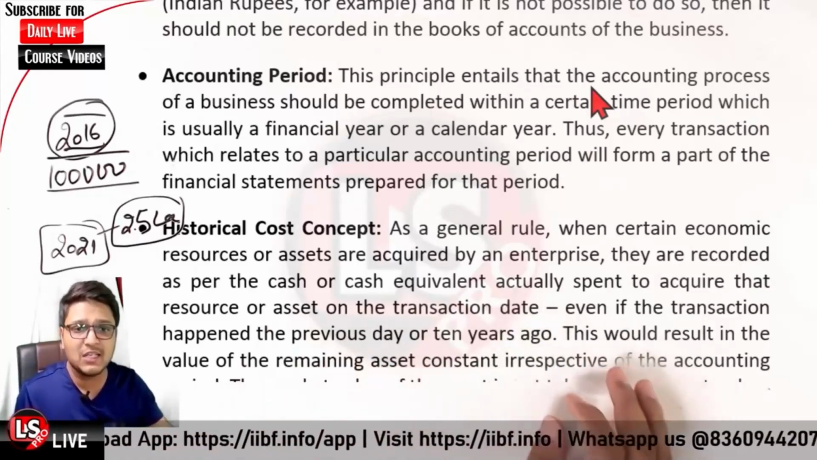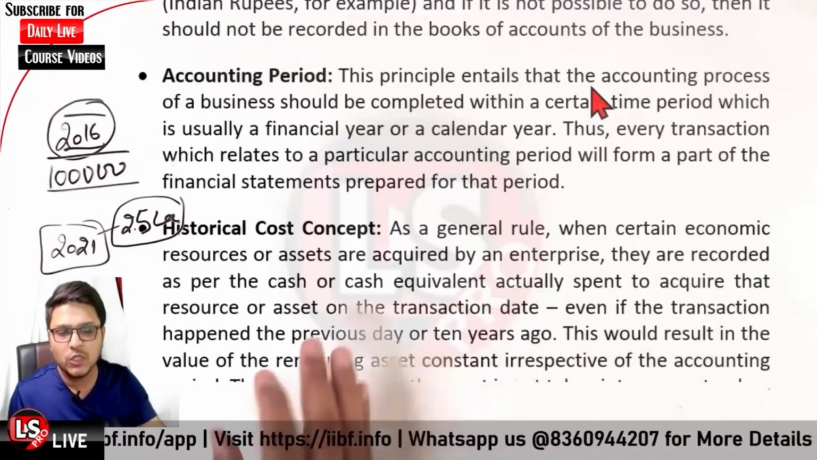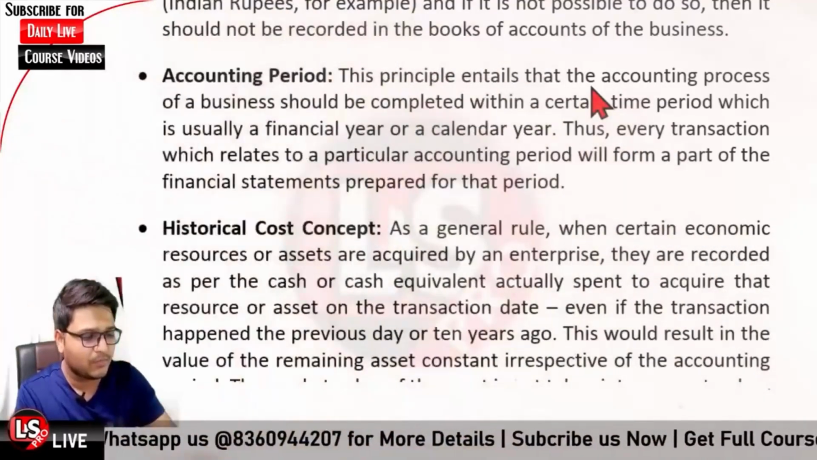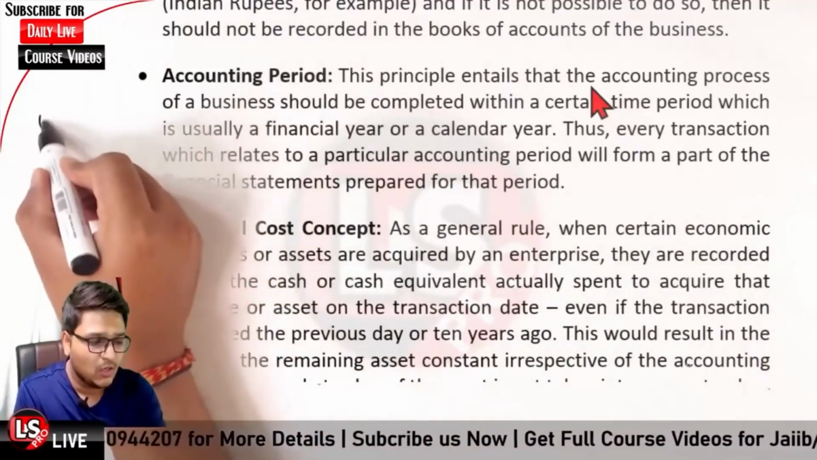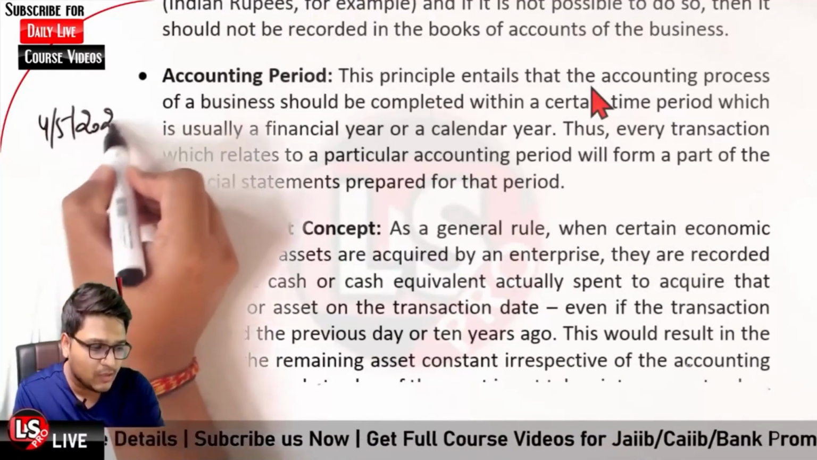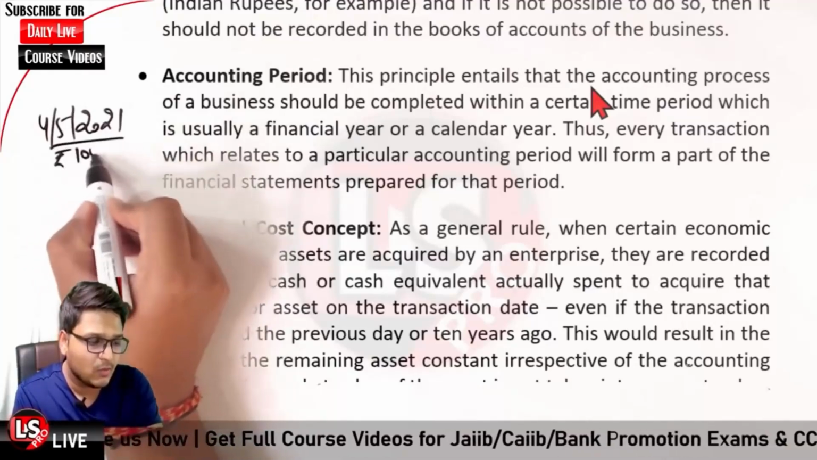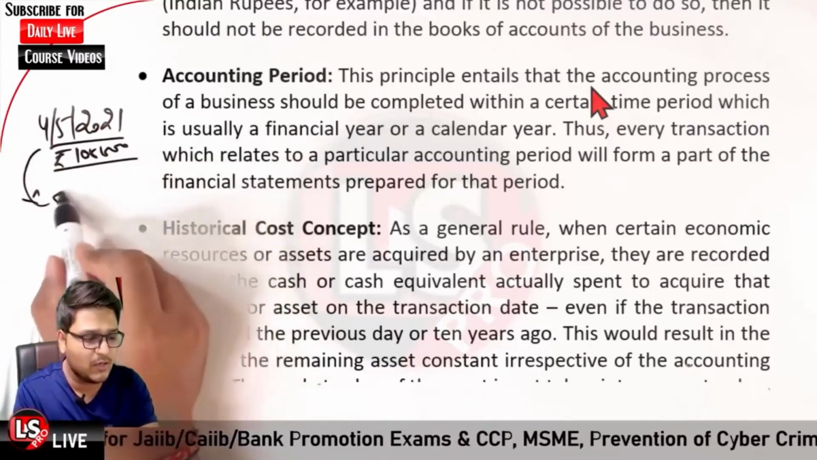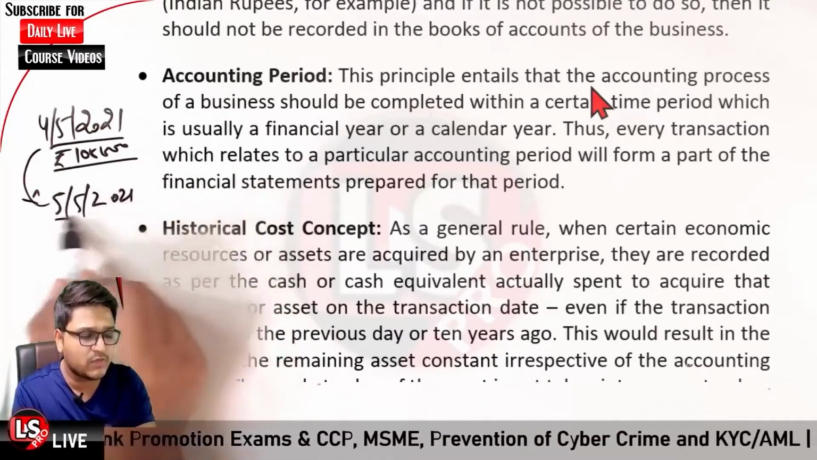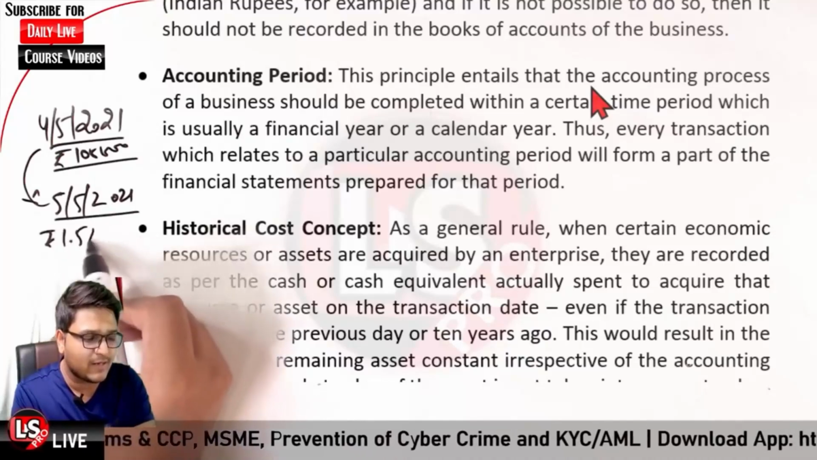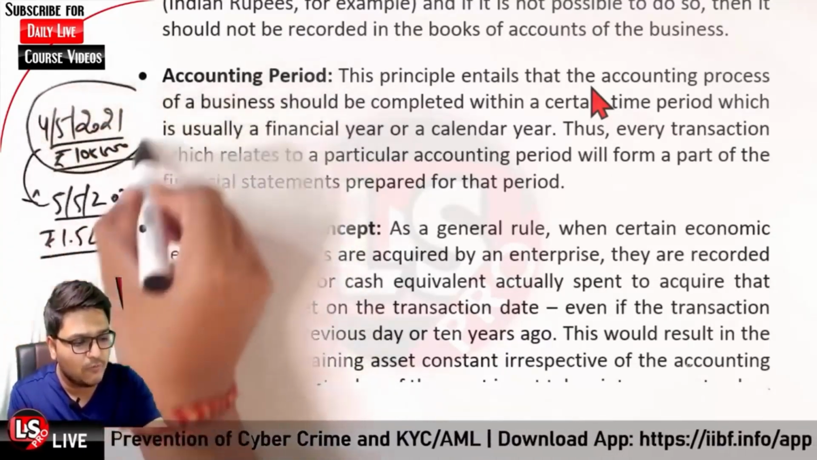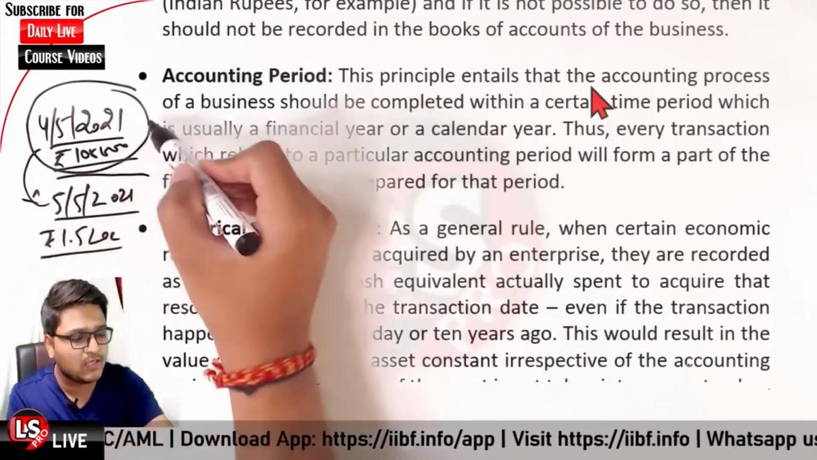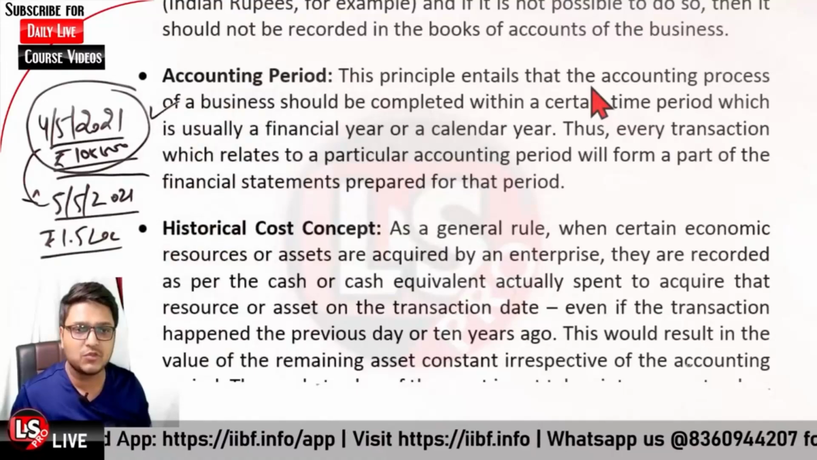Okay, so even if the transaction happened on a previous day, let us assume that we purchased the machinery on 4th of May 2021 for rupees 1 lakh. And today, 5th of May 2021, the cost of the same machinery is rupees 1.5 lakh. But we purchased on 4th of May, not on 5th of May. In that case, the cost that would be recorded is rupees 1 lakh only. Okay, so that is the case.